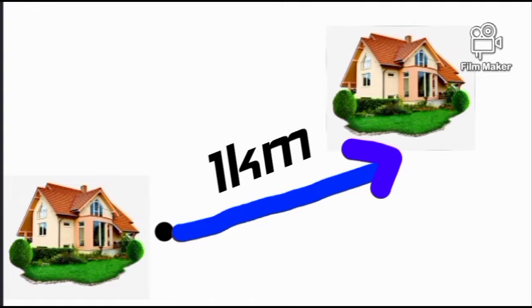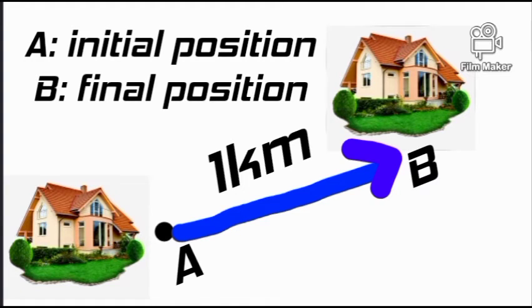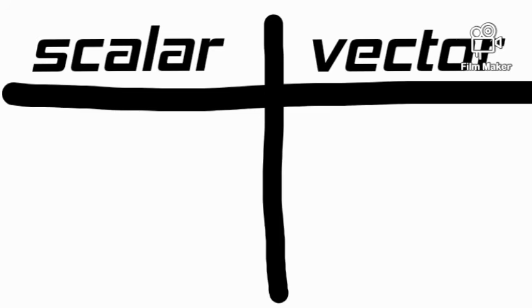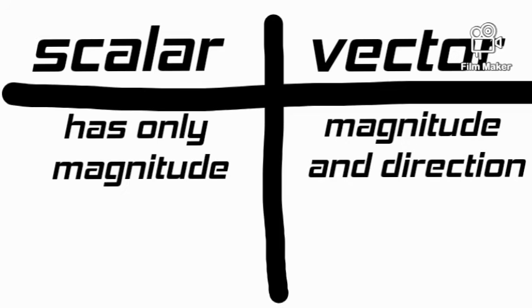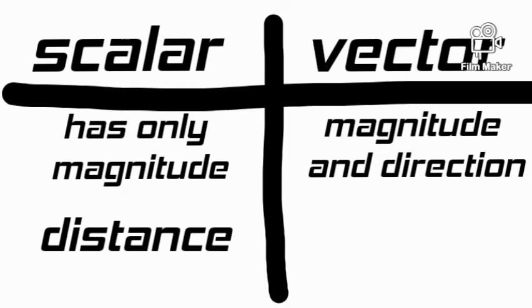Now name the displacement, say AB. If you start from A, then A is called the initial position and B is called the final position. Now I am introducing two new words to you, scalar and vector. A physical quantity which has only magnitude is called scalar. A physical quantity which has magnitude as well as direction is called vector. As distance has only magnitude but not a direction, distance is a scalar quantity.